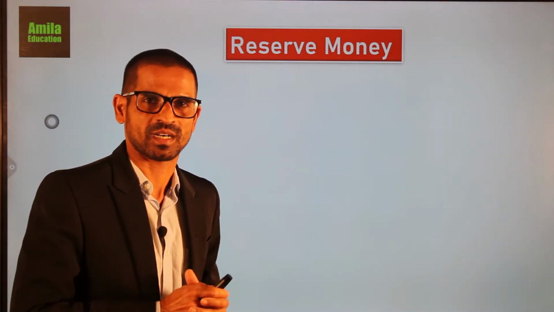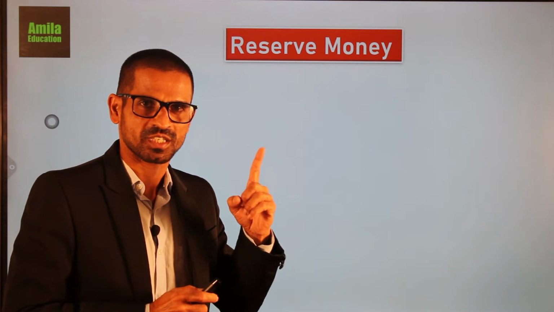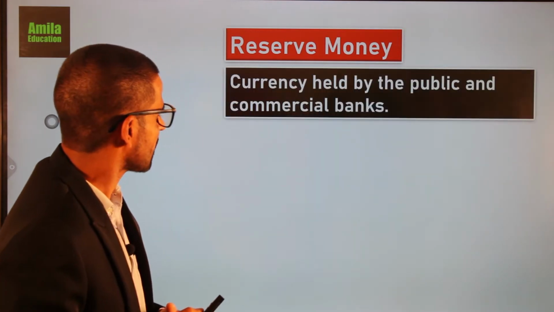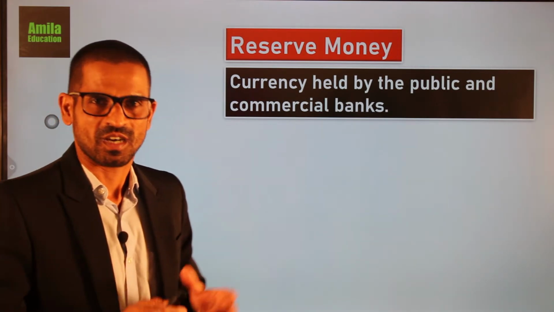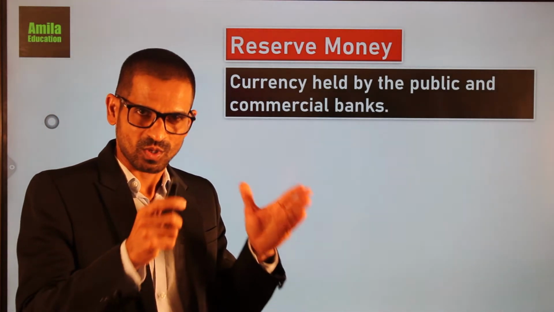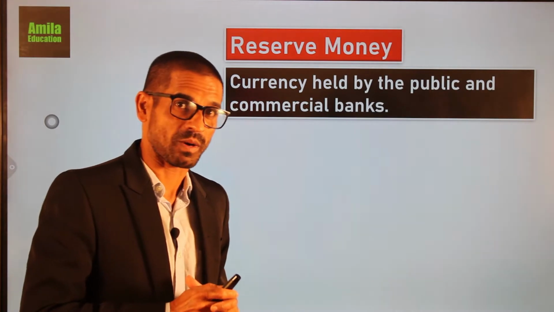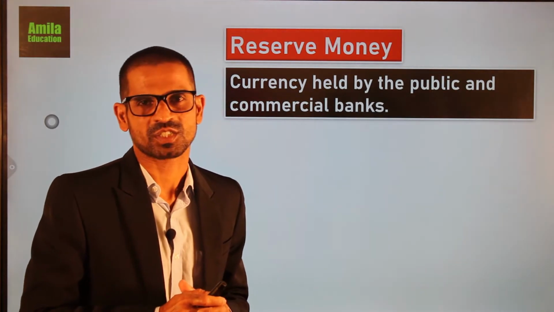What is high-powered money? One word, currency. Currency held by the public and commercial banks. High-powered money refers to currency held by the public and commercial banks.